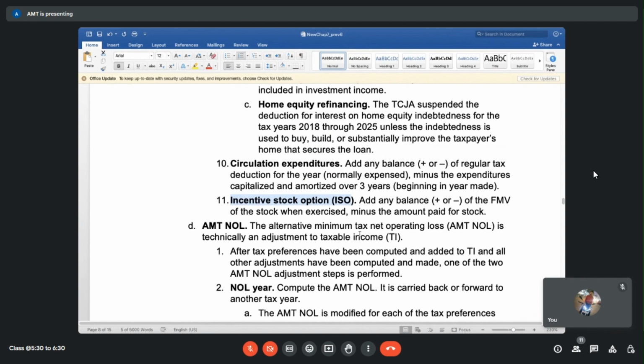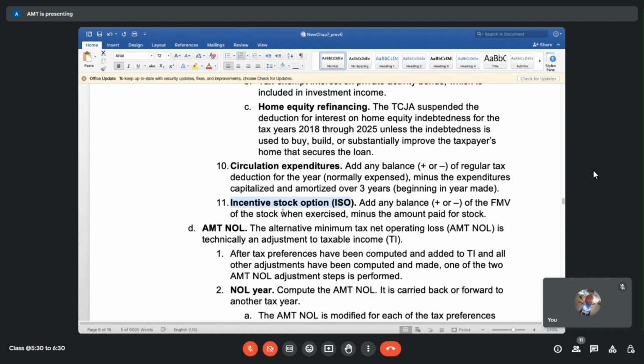We have gone through that earlier. NQSOs do not qualify for favorable tax treatment. Very good. Awesome. They have a high tax percentage. But ISO will qualify as a tax preference. Right? These are ISOs, which are certain stock options. Both of them are stock options, both given by the employer to the employee as part of their compensation. But ISOs have always had a very favorable tax treatment for employees. NQSO is not that. NQSO does not qualify for any favorable tax treatment.